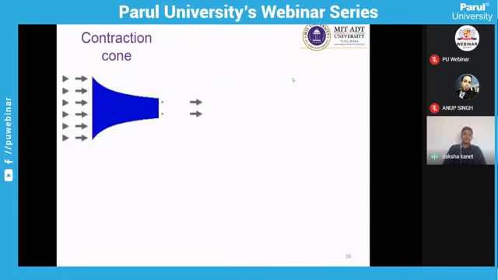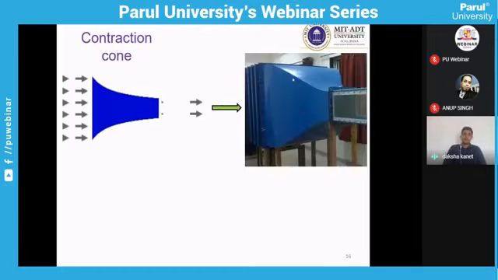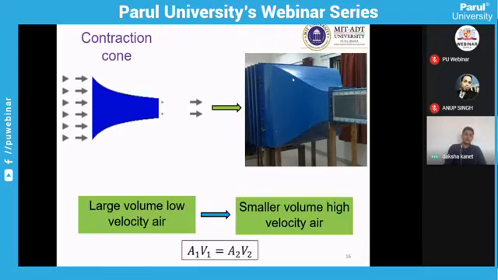Next section is the contraction cone. As I've just told you, it is a conversion section which helps you to increase the velocity by using the continuity equation A1 V1 is equal to A2 V2. As we know, the larger the volume, the lower the flow velocity. Smaller volume, the higher flow velocity. Here you can see it is not directly converging. There is some curvature given so that the losses due to this change in area can be reduced.